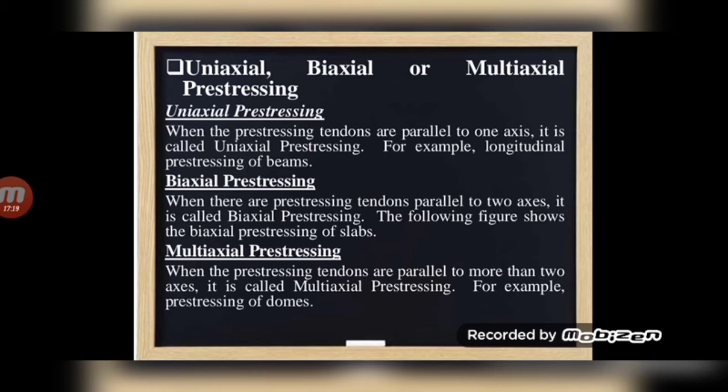But in case of slabs, we will be providing the main reinforcement and also the distribution reinforcement, which means we will provide in both directions. In such a case, it will be called biaxial pre-stressing. Next, multi-axial pre-stressing. When the pre-stressing tendons are parallel to more than two axes, it is called multi-axial pre-stressing. For example, pre-stressing of domes. In domes we have to provide a pre-stressing force in all the directions. So that is called multi-axial pre-stressing.